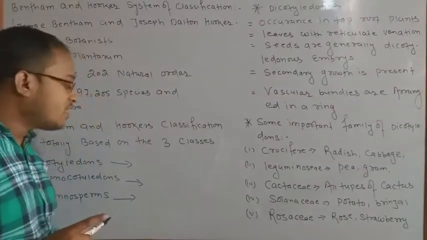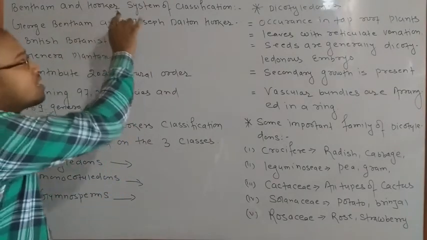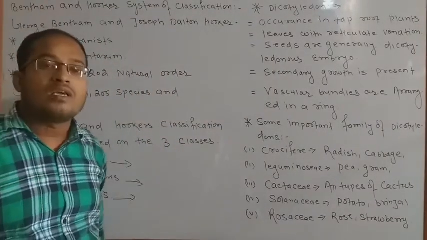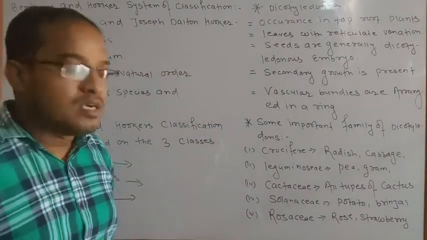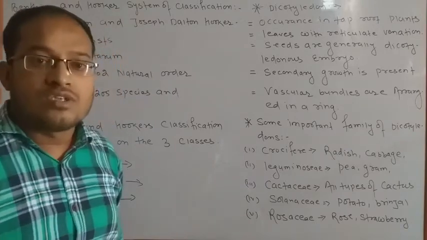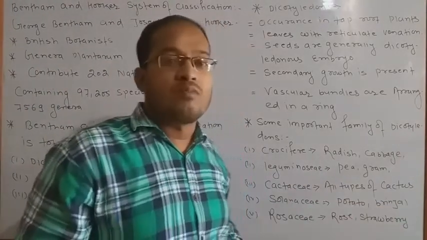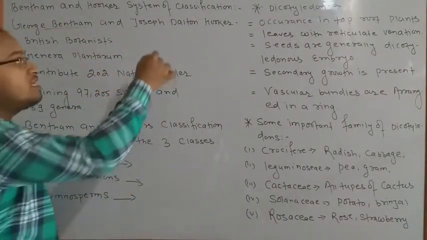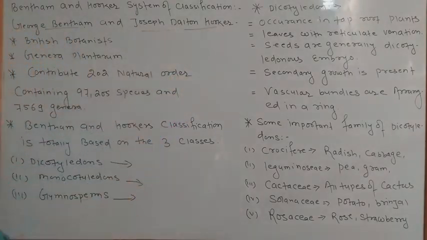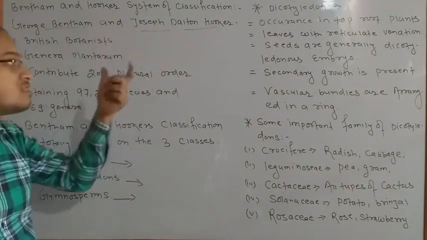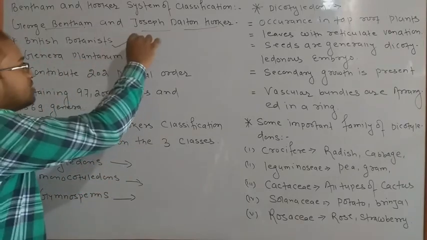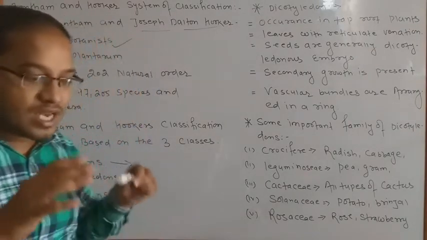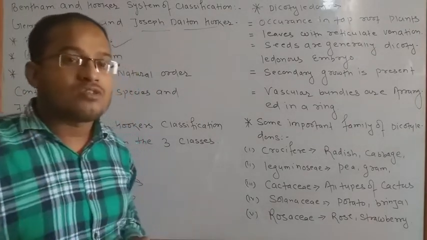So today we are going to discuss the Bentham and Hooker classification on the basis of the algae classification, because there are so many large families surviving in our environment that scientists got confused about how to identify and place them in a proper group. So at that time, Bentham and Hooker, whose full names are George Bentham and Joseph Dalton Hooker, two great British botanists, came into existence.